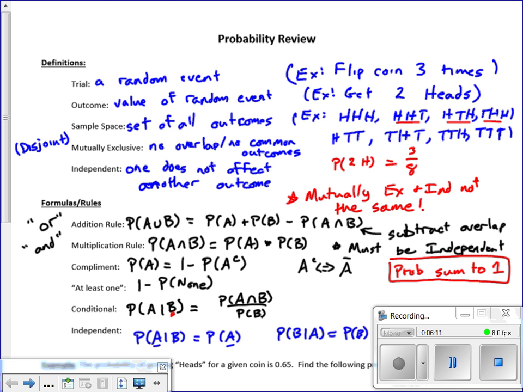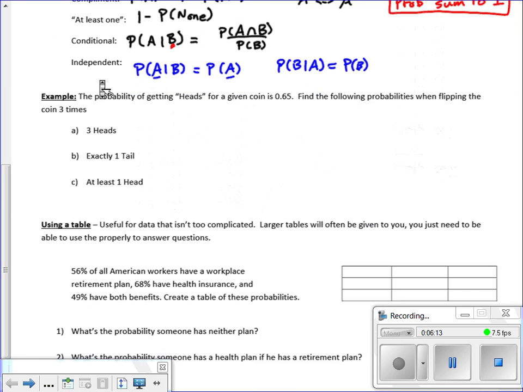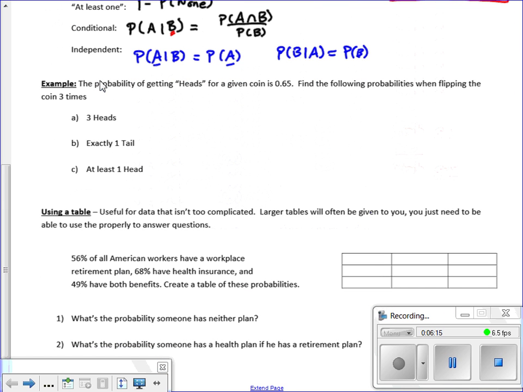So let's do a few examples. Here we're going to flip a coin 3 times, but the probability that we get heads is 65%. So I guess maybe a trick coin. Find the probability of 3 heads. So in other words, the probability of 3 heads is 0.65 times 0.65 times 0.65.